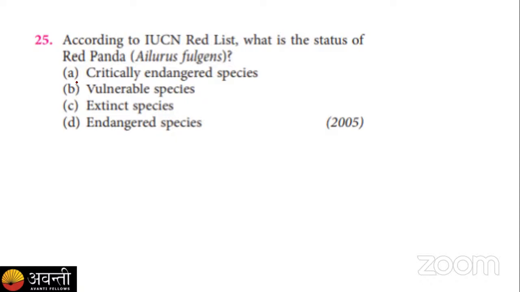Critically endangered species are those in which only a few, that means a countable number of individuals are left, which can go extinct at any point of time. But in endangered species, we have a small number of individuals left. If we take care of those individuals, then those species can come out of the endangered criteria. Okay, so out of these four, what is your correct answer? You have to give your answer in this poll. So the poll is launched for your response.